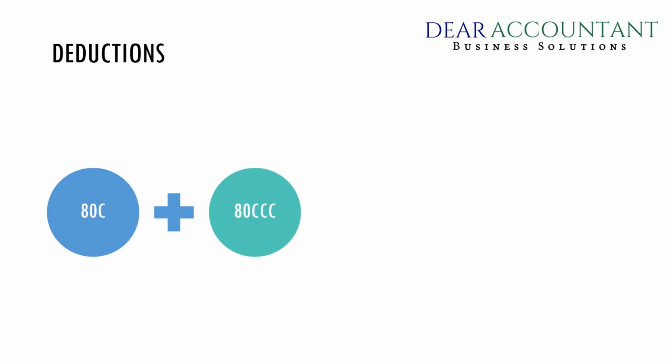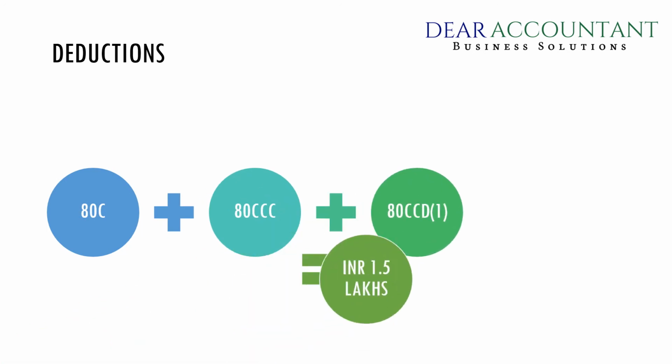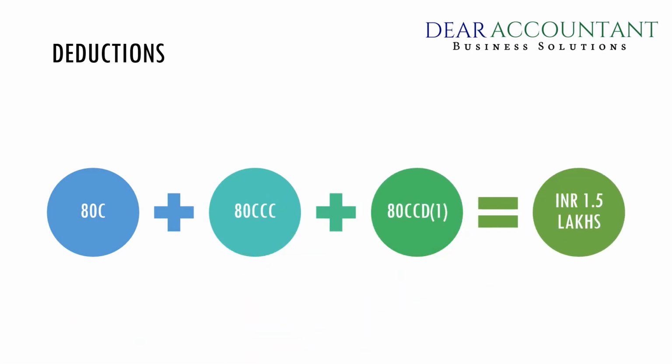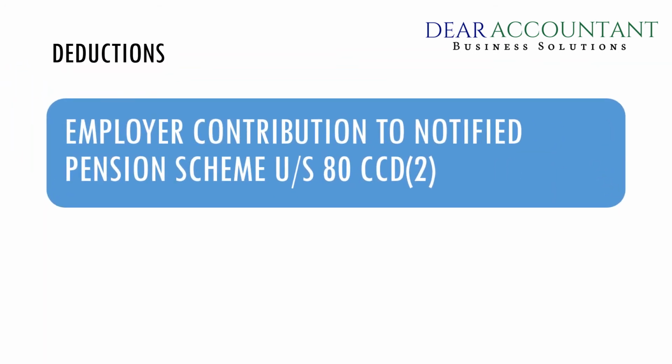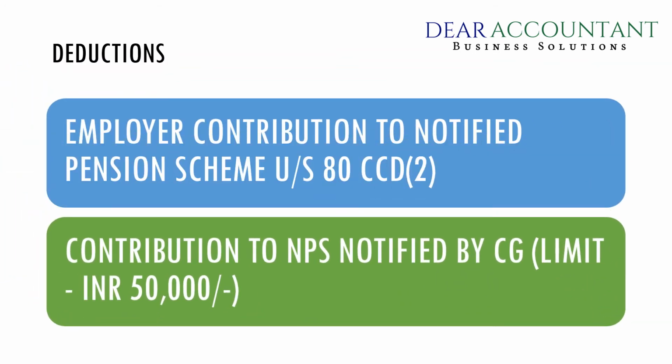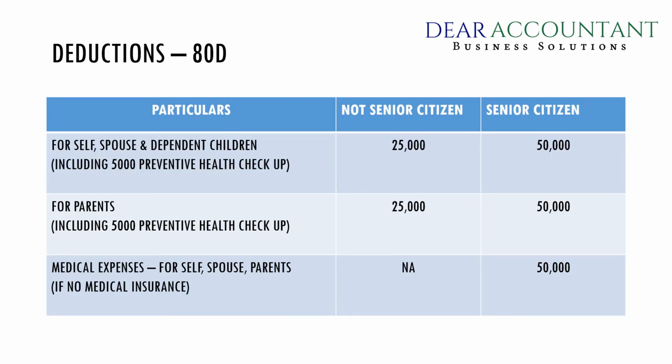Putting together all these three sections, that is deductions under 80C, 80CCC and 80CCD(1), the total amount of deduction cannot exceed rupees 1.5 lakhs. There are other deductions under Section 80CCD(2), that is the employer's contribution to the notified pension scheme and a contribution to NPS notified by the central government.